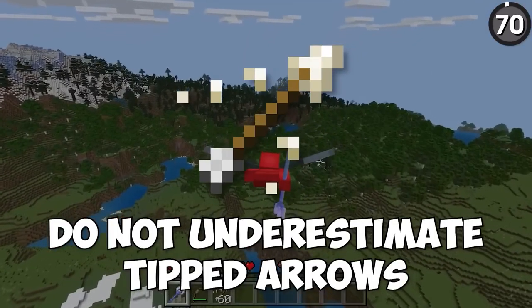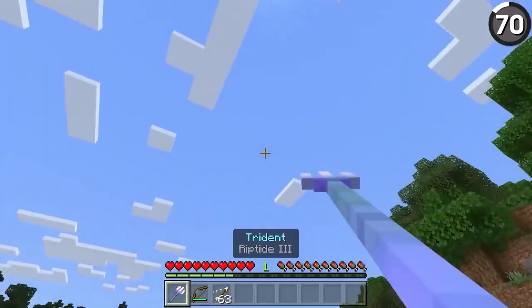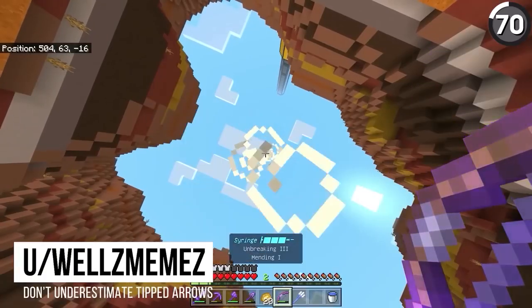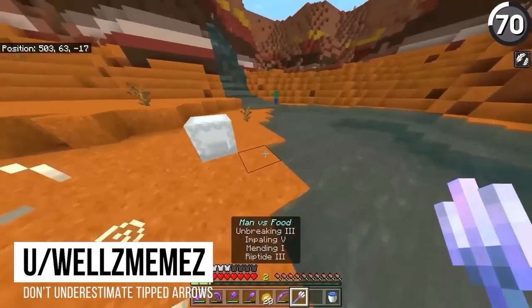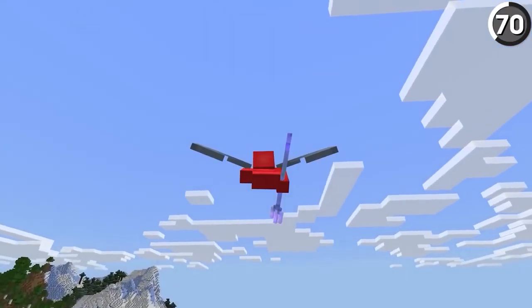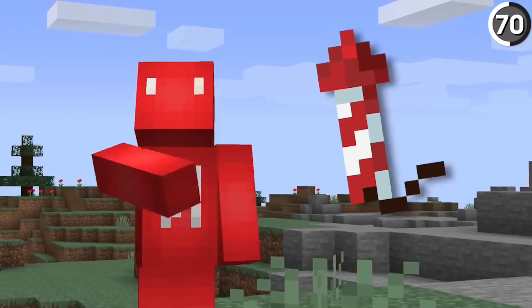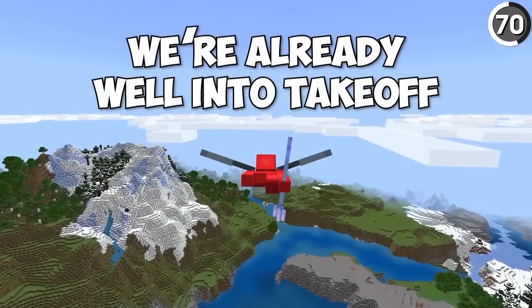Do not underestimate tipped arrows, because silly as it may seem, we only need to shoot ourselves with one of these to go sky high. As this user shows off, if we were to give ourselves the slow falling potion effect and then use a Riptide Trident, then we'll be able to keep that same speed going right up at a 45-degree angle. And from there, forget about using rockets for your elytra, we're already well into takeoff.